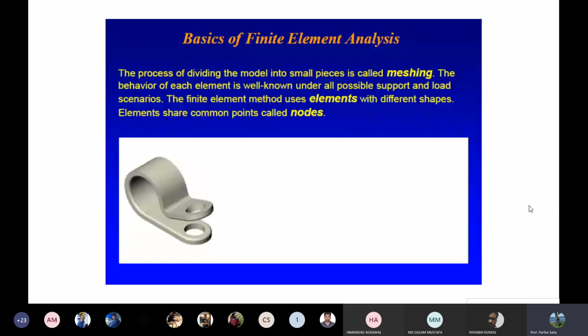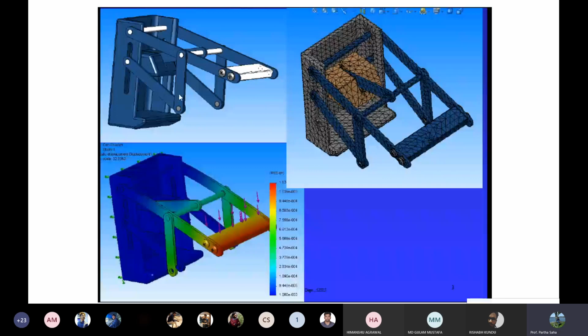Similarly, for any 3D body, if you have a meshing, the meshing creates a lot of elements, and the elements are connected with the nodes. So I'm going to show you. This is the 3D pattern, and on the right hand side at the top you see the meshings. This network type, like a net shaped thing, is called meshing, and each mesh constitutes one element. You see the cursor here. This is one mesh, a triangular mesh, and you can see all the meshes are interconnected. This is one element, and each of these points is called a node.